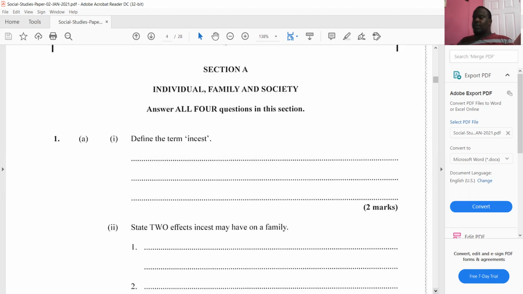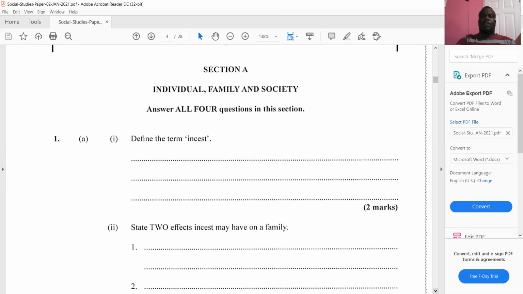Good. First question says, define the term incest. So you can use a textbook, you can use the internet, you can use a dictionary. This is pretty easy. So incest is sexual relationships between close relatives, like for example, brother and sister, uncle and niece, aunt and nephew, mother and son, father and daughter. Those are examples of incest.